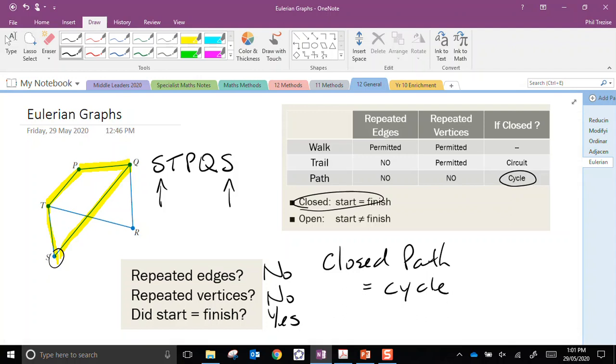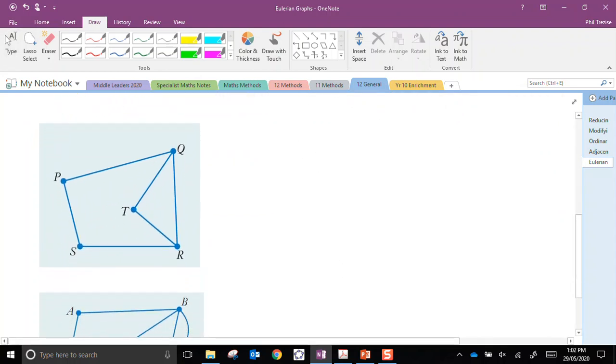Whenever you have to classify movement around a network as a walk, a trail, a path, always ask yourself these three questions. Have you repeated edges? Have you repeated vertices? And did you start and finish at the same place? Then you'll be able to decide. Most commonly, you do have to know them all, most commonly we'll be dealing with trails, and in the case when the trail is closed, we'll be calling it a circuit. And that leads me down to the next section.